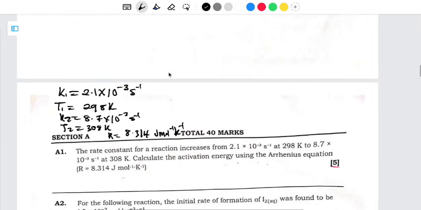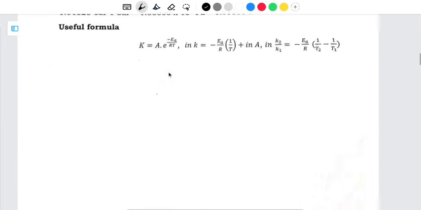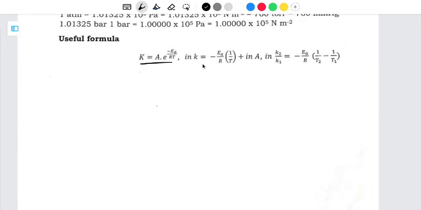According to the information that we have, which formula are we going to use among these Arrhenius equations? Is it the first one, second one, or third one? We are going to use the third one, because we have K2, K1, T2, and T1. But in the formula which I'm going to use, I'm not going to include the negative. I don't want to work out with a negative. If I want to eliminate this negative, I need to interchange these values, so I'm going to start with T1 and end with T2. But if you don't want to eliminate the negative, you're also going to arrive at the same answer.